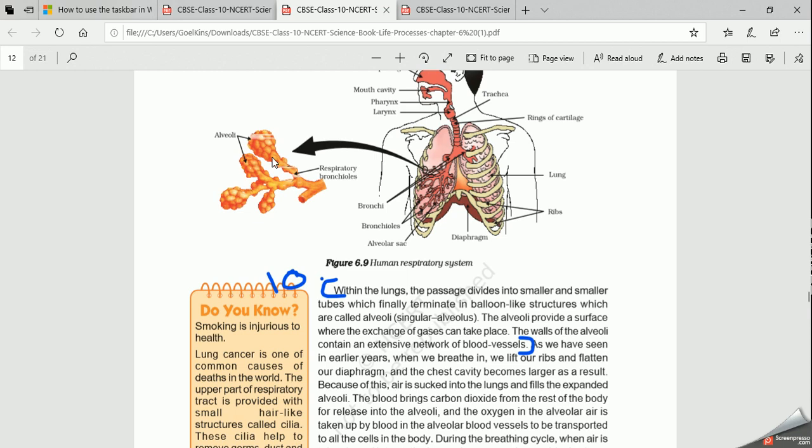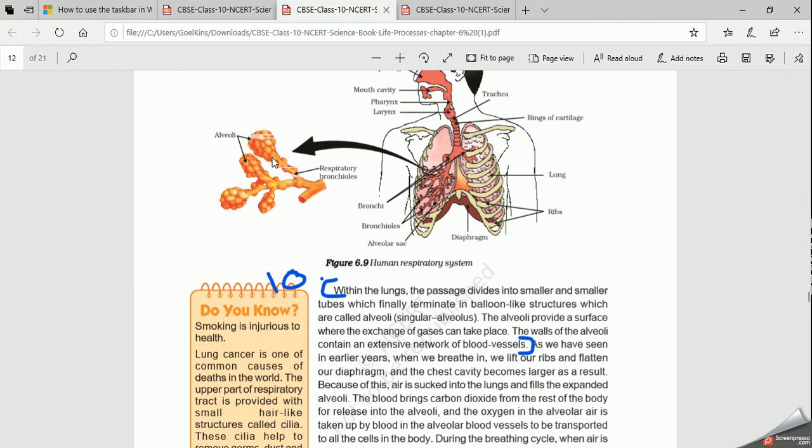If the pressure is reduced inside, then what will happen? The pressure of oxygen outside the body is more. When there is a difference in pressure, as we studied in osmosis, or in diffusion, we are talking about diffusion now, not osmosis. In diffusion, the particles move from higher concentration to lower concentration. So when the pressure of oxygen is more outside, it rushes to the lungs through the windpipe. It comes to the bronchioles and from bronchioles to alveoli. Now your alveoli are full of oxygen. Clear?